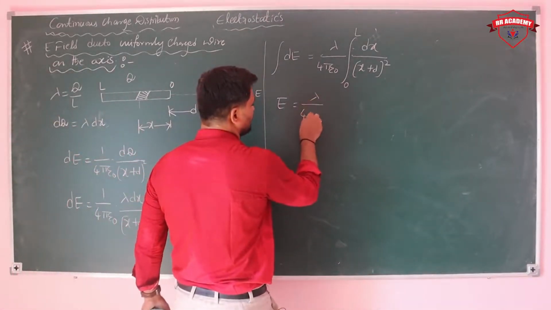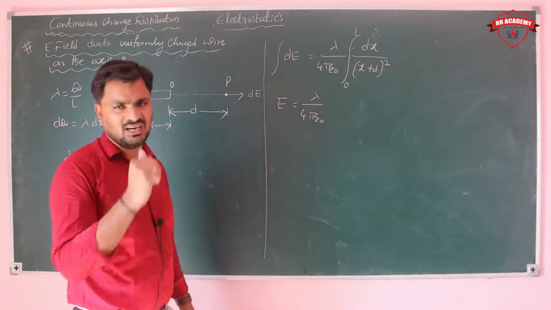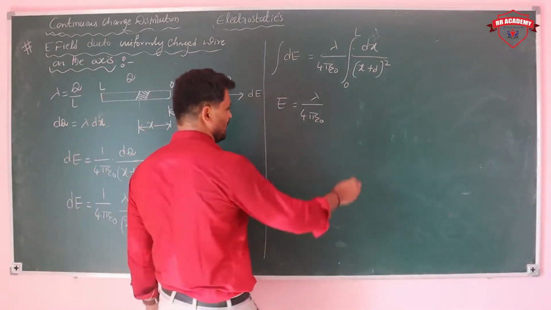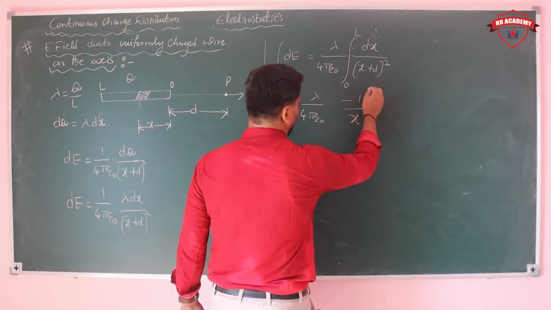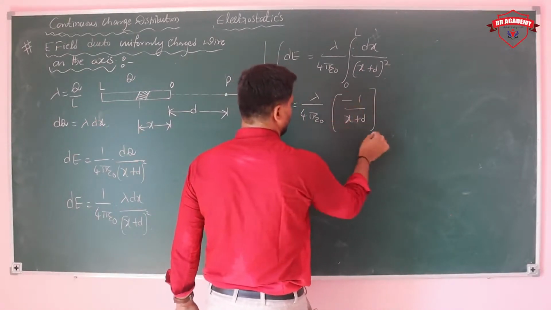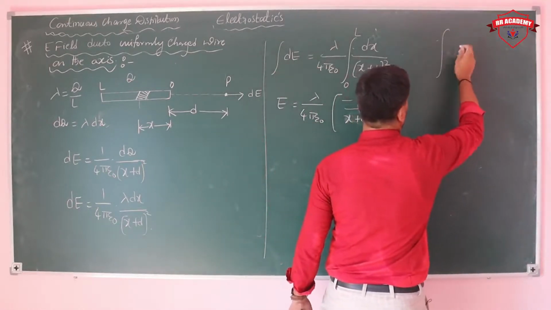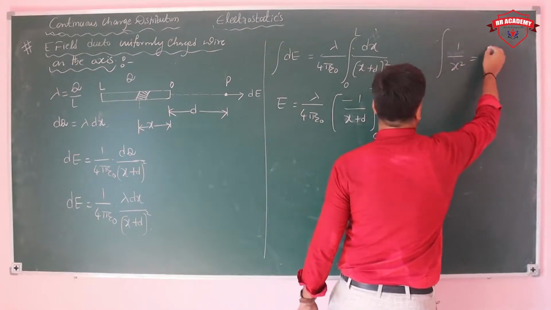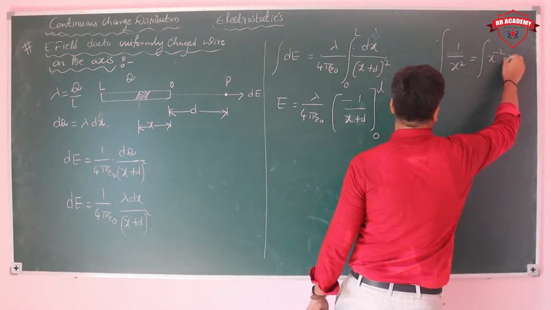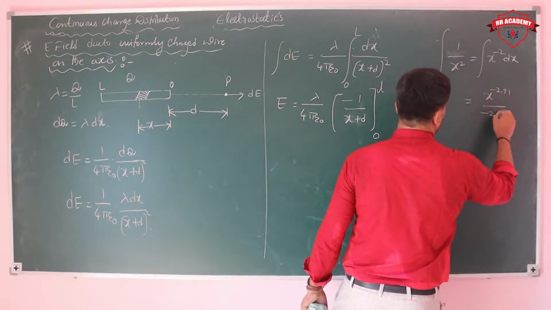Lambda by 4 pi epsilon naught, and the integral of 1 by x square dx. 1 by x square means x to the power of minus 2 dx, so x to the power of minus 2 plus 1 by minus 2 plus 1.